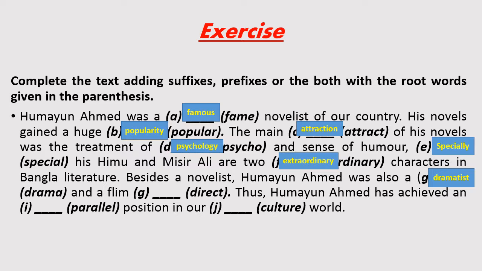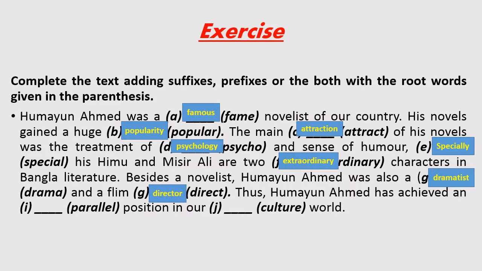So how many words are after the determiner? Of course two, film and direct. So determiner plus adjective plus noun. Here direct must be the noun form in this position. So the noun form of direct is director.